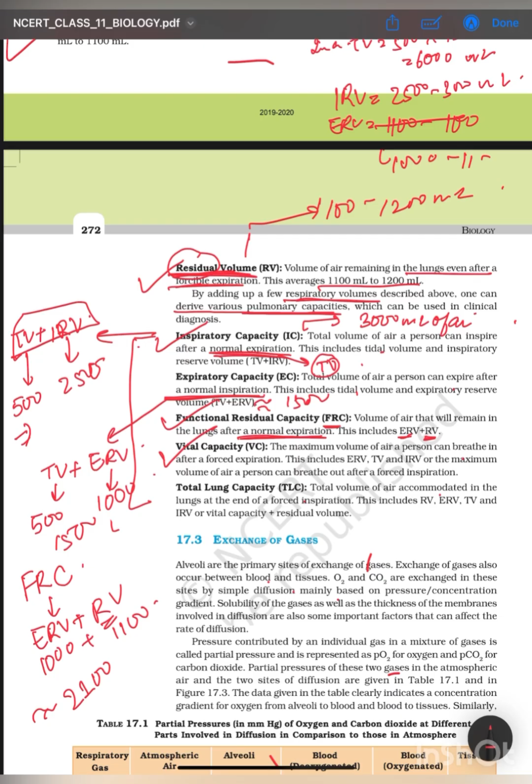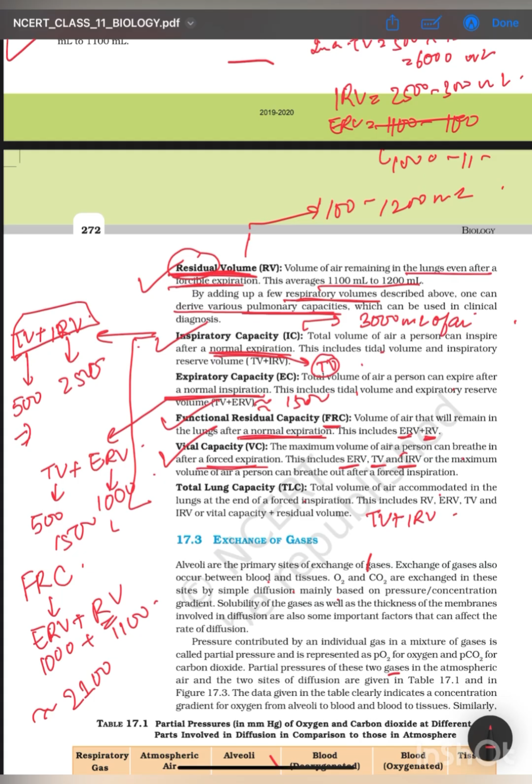यहाँ पे फोर्स एक्सपिरेशन ऑलरेडी हो रहा है तो वो the lung would have the ERV as well. So this would include TV, that is 500, IRV would be around 2500 and ERV would be around 1100 or 1000.